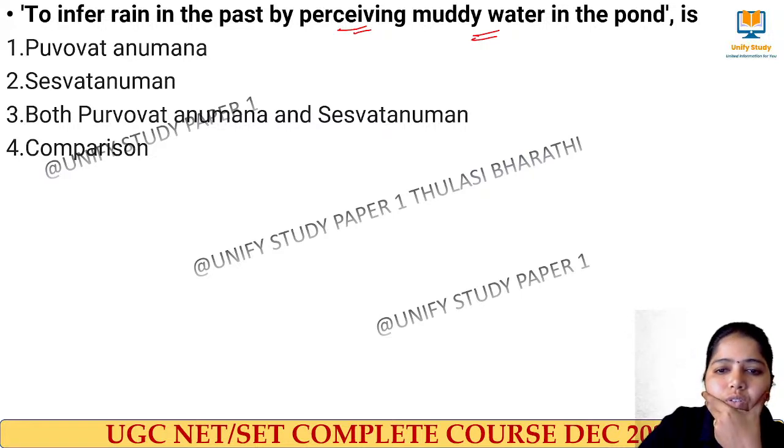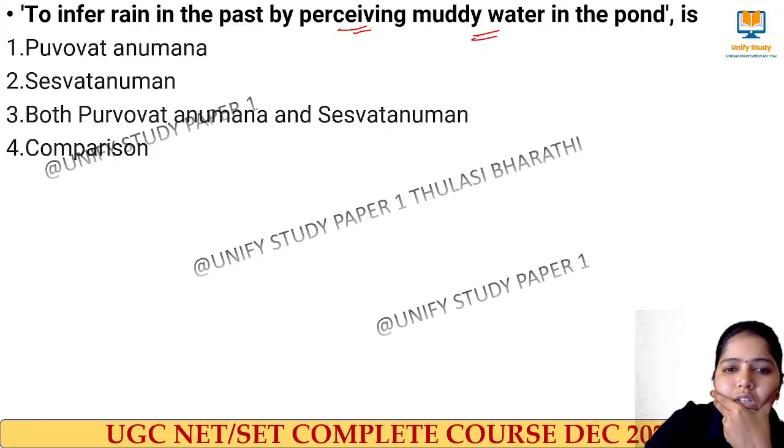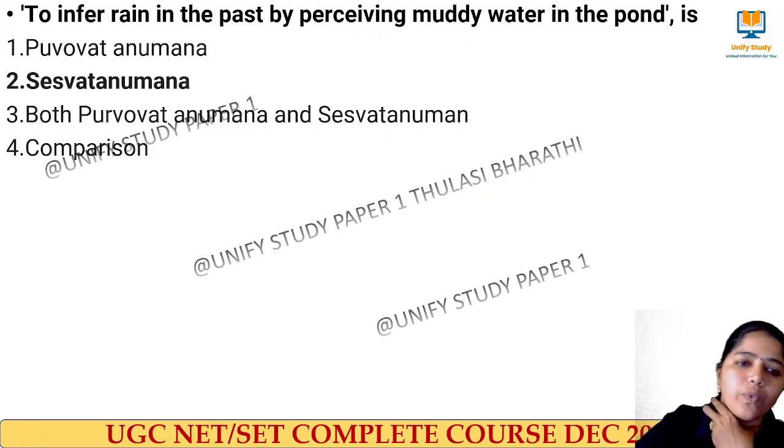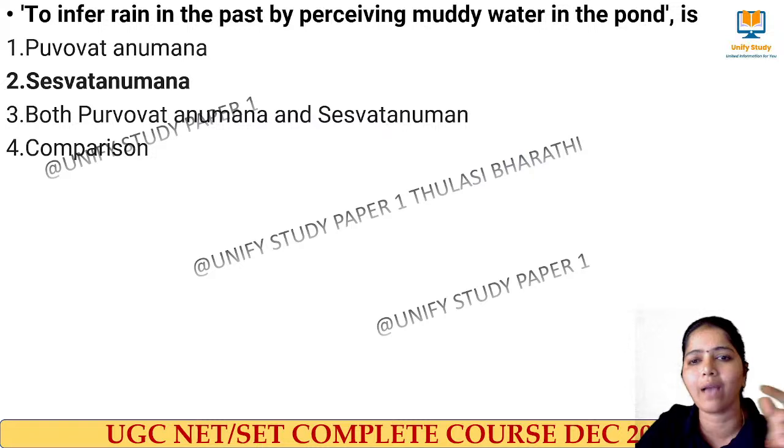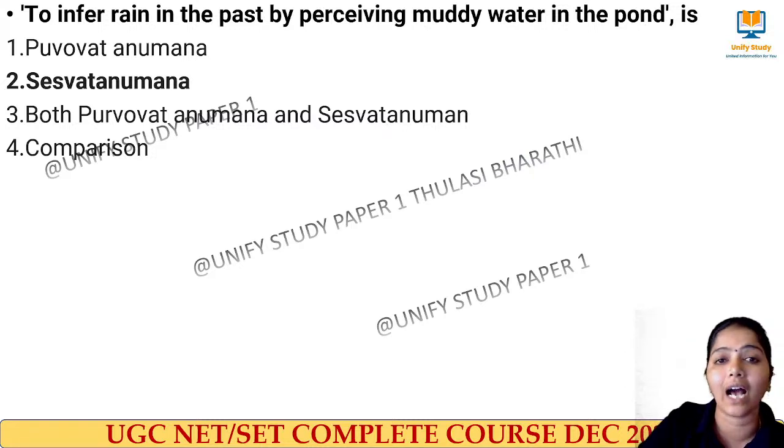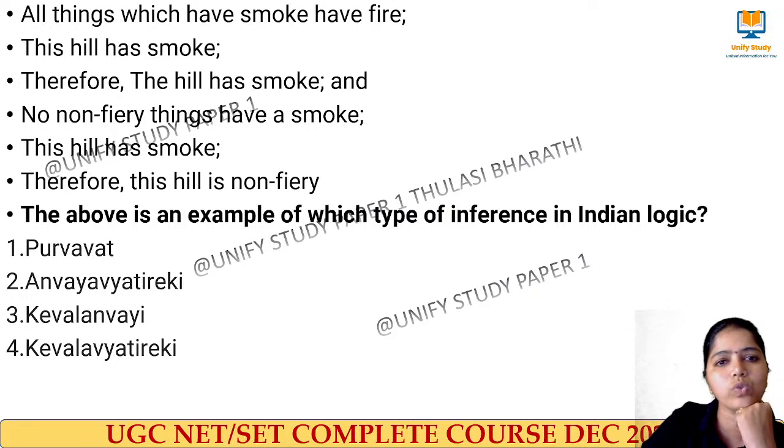Very good. Here the right answer for this question is Sheshavat Anumana, because I am perceiving the effect and inferring the unperceived cause. Next one, do this one.